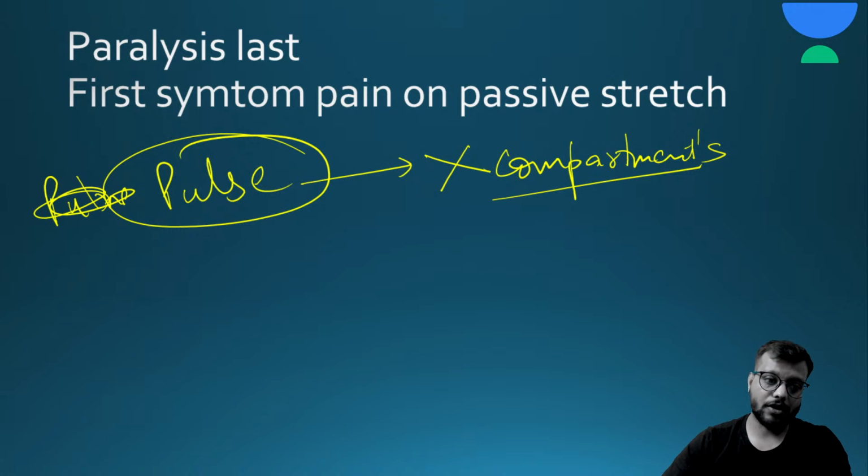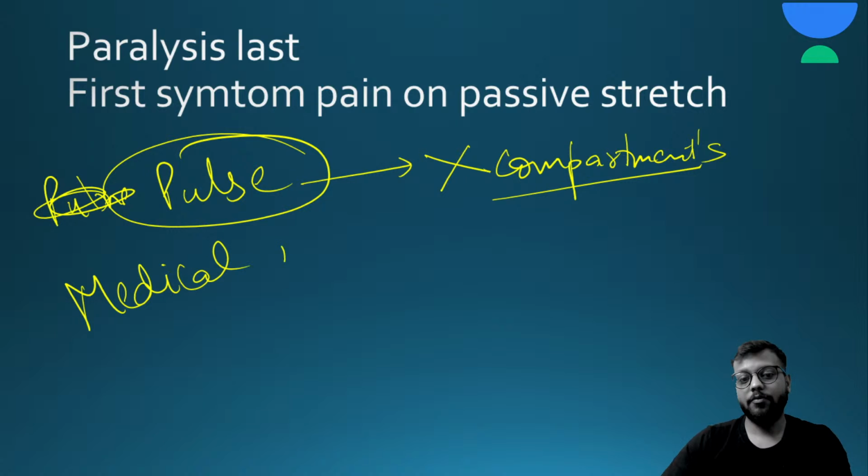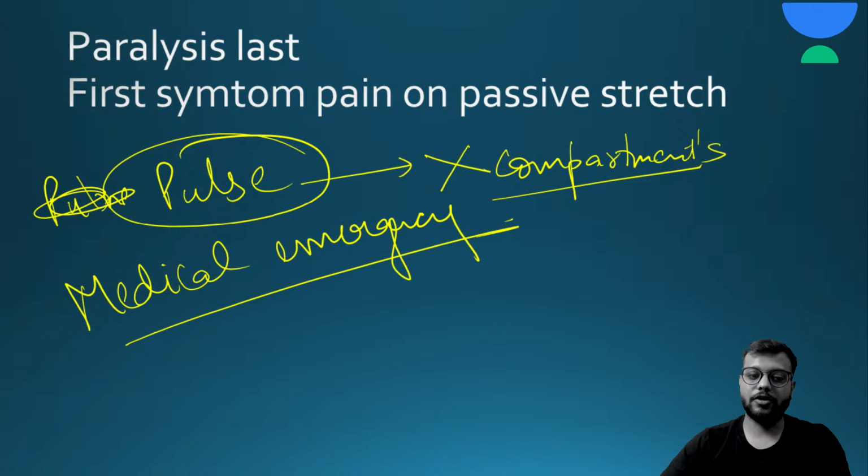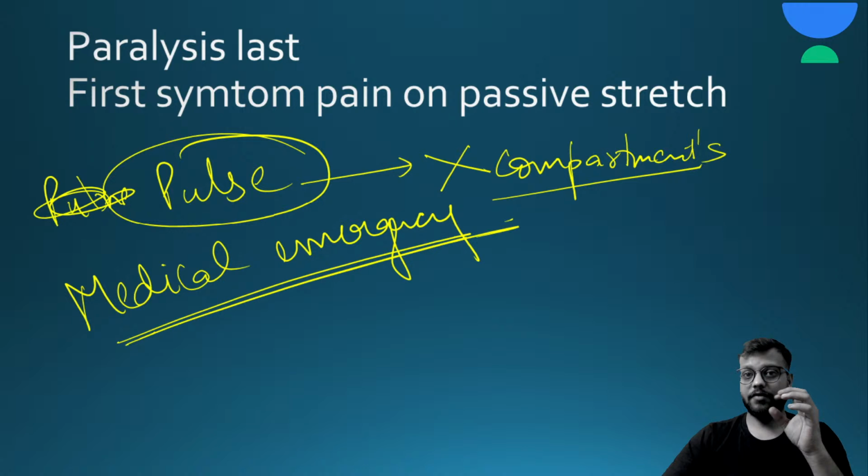And the important thing is that it is a medical emergency, because you need to decrease the pressure of the compartment, otherwise there will be blockage of the vessels and the nerves, leading to gangrenous changes, paralysis of the muscles and injury to the nerves.